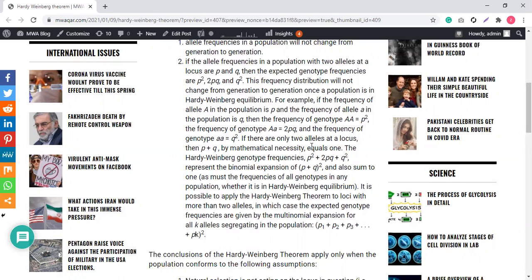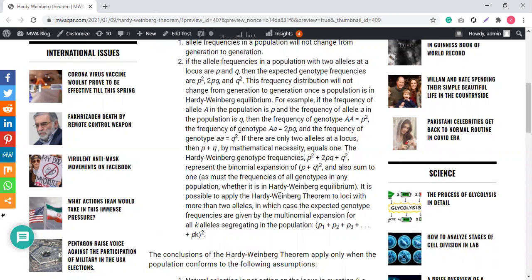If there are only two alleles at a locus, then p plus q by mathematical necessity equals 1. The Hardy-Weinberg genotype frequencies p square plus 2pq plus q square represent the binomial expansion of (p plus q) square. You already heard about this formula (a plus b) square in mathematics. So they are telling us that this is simply the binomial expansion of the (a plus b) square formula, and it also sums to 1, as must the frequencies of all genotypes in any population, whether it is in Hardy-Weinberg equilibrium or not.